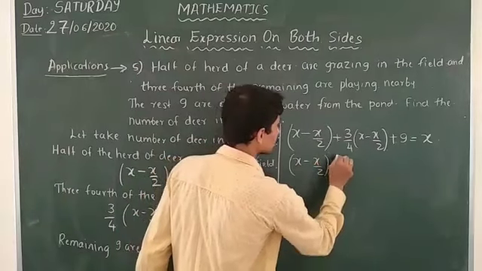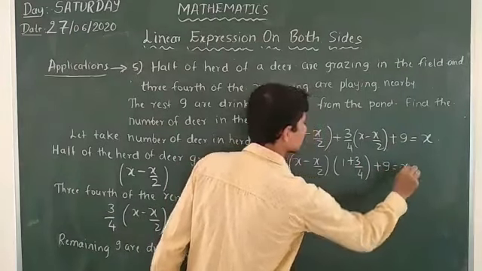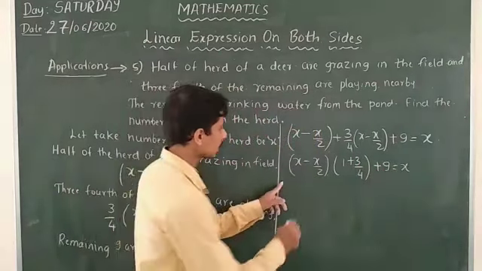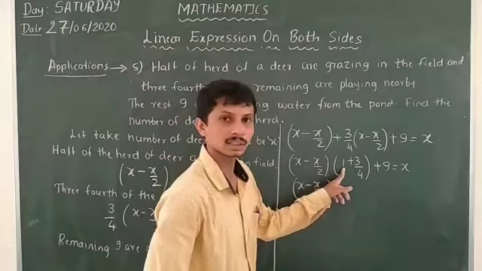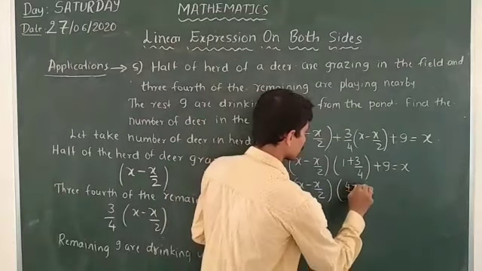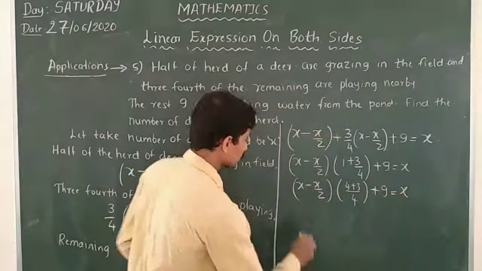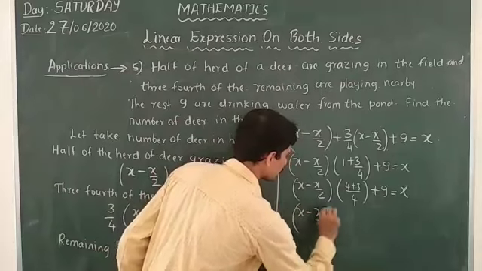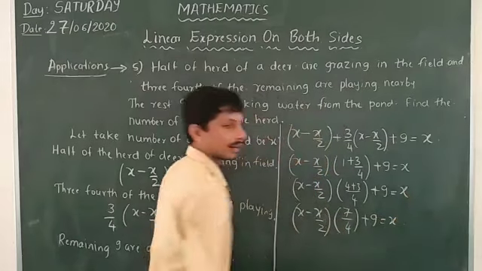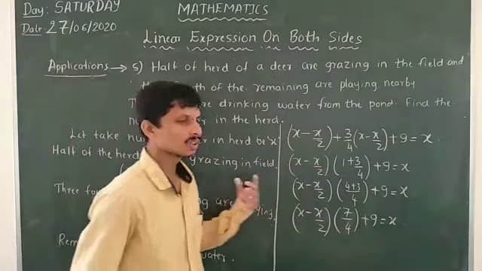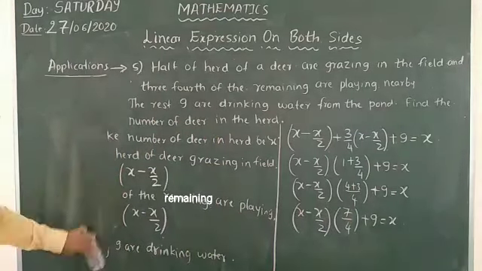X minus X by 2 into 1 plus 3/4, plus 9, is equal to X. Taking X minus X by 2, 4 is the LCM here, so we get 4 plus 3, 7/4, plus 9 is equal to X. So we have to solve this problem.